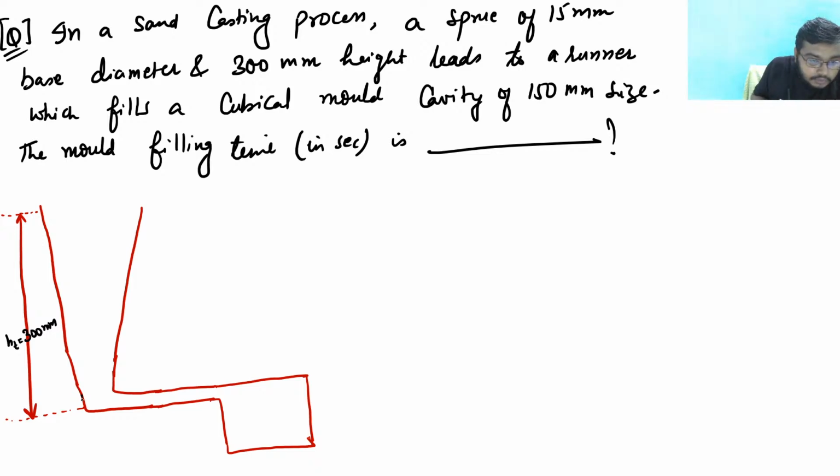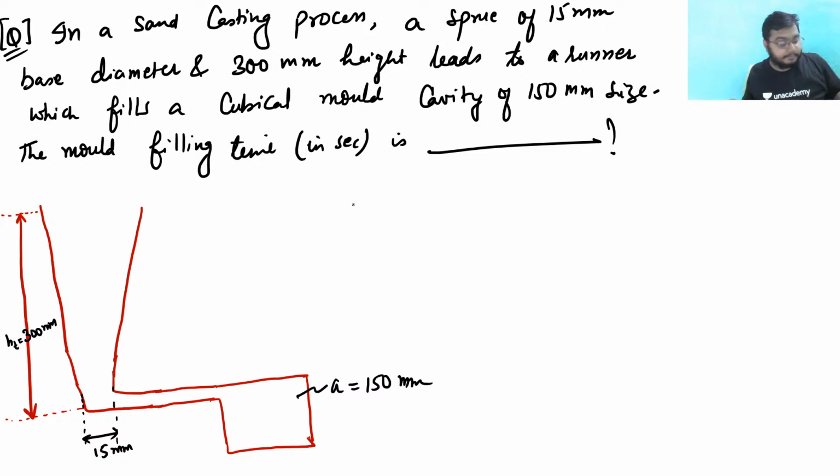So this is a sprue. For example, the sprue has a base diameter of 15 mm, and this is a cubical mold. This is a cubical mold whose size is given as, suppose the size A is given as 150 mm. And from here you have to calculate the mold filling time.